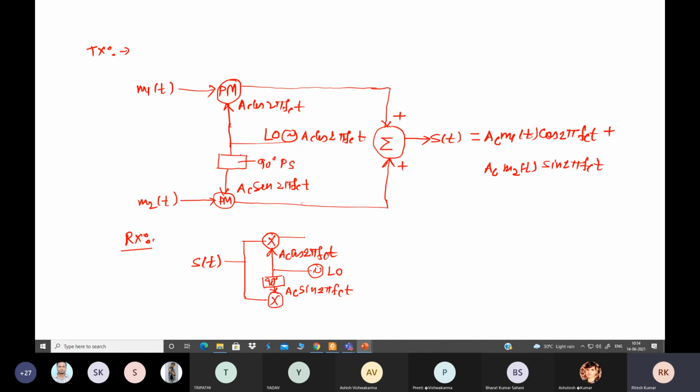Finally, this multiplied signal has to pass through a low pass filter, and based on its cutoff frequency, which we have set, we can recover the original modulating signal, multiplied by some factor, because A_C cos 2 pi f_c t has been involved there. Also the other one has to be passed through a low pass filter and we can get another signal.